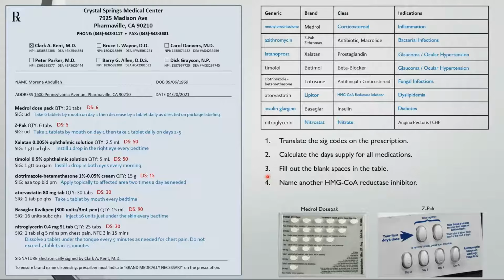And a few questions. Name another HMG-CoA reductase inhibitor like Lipitor. Lovastatin, pitavastatin, pravastatin, rosuvastatin, and simvastatin are all HMG-CoA reductase inhibitors. They can be identified by their statin stem. And finally, is Basaglar rapid-acting, short-acting, or long-acting? Basaglar is long-acting.